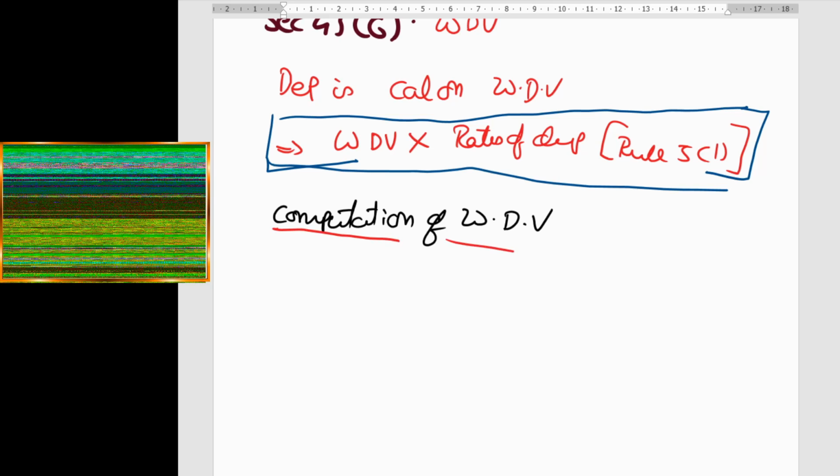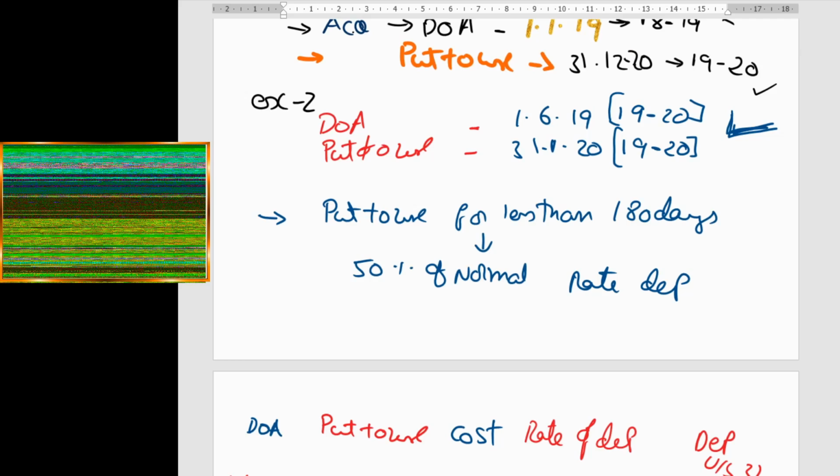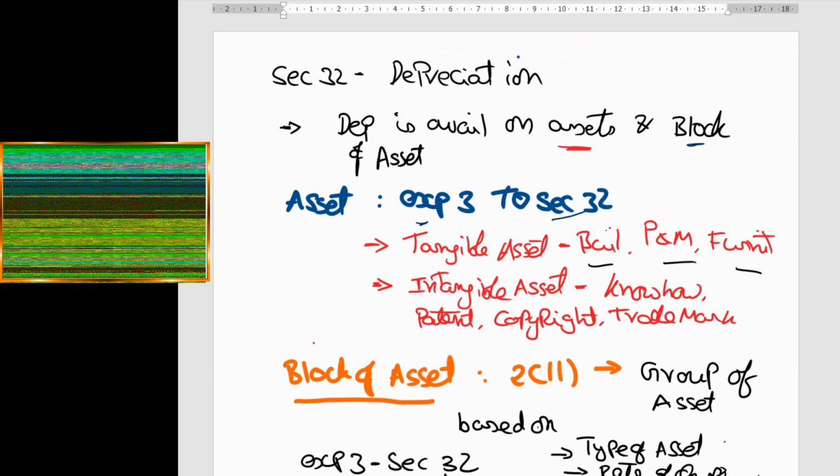I hope all the points of section 32 are clear. What is depreciation? When can you claim depreciation? What is the meaning of asset? What is explanation 3 to section 32? What is rule 5 sub rule 1? And what is the meaning of block of asset? And what are the conditions which you are supposed to comply with for depreciation? I hope everything is clear.